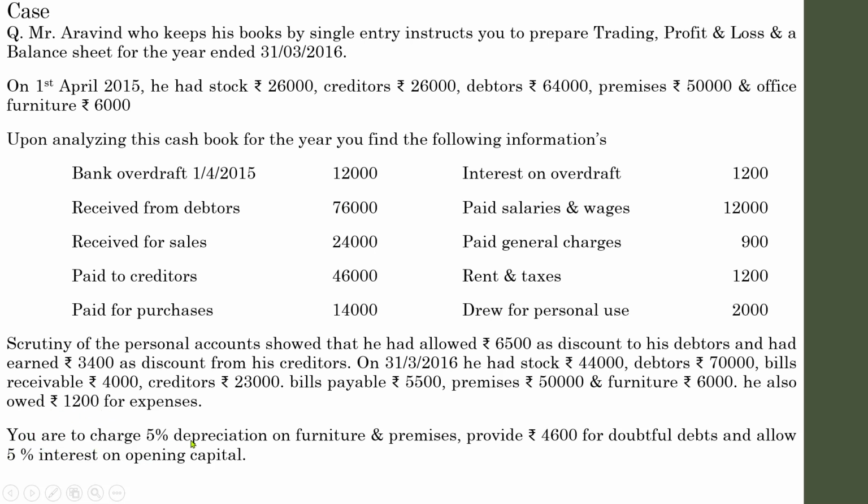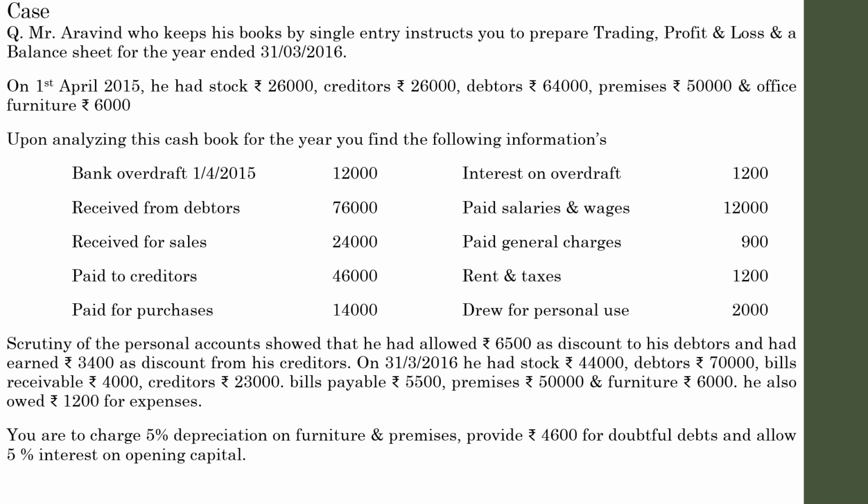You have to charge 5% depreciation on furniture and premises. So depreciation is there, provide 4,600 for doubtful debts, and finally allow 5% interest on opening capital. So these are the basic details given in the question, and almost all the items are familiar to you. Let us deal with the computation part.